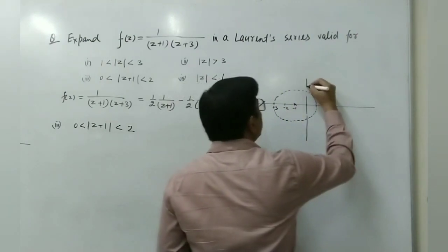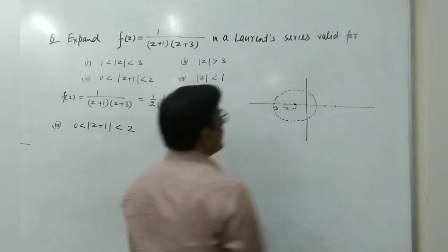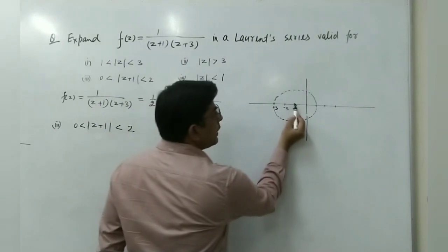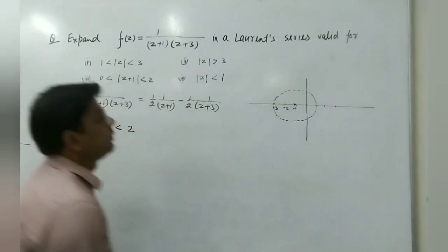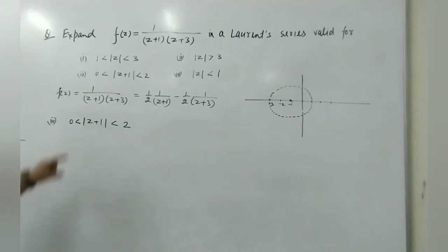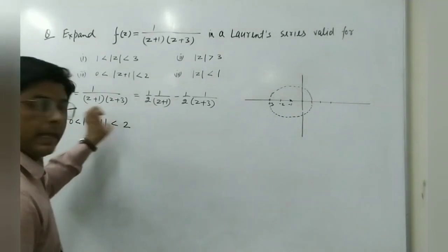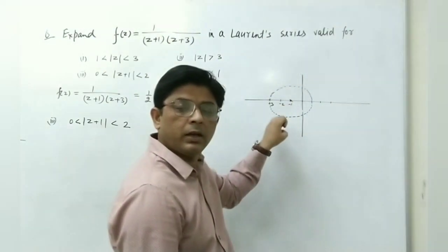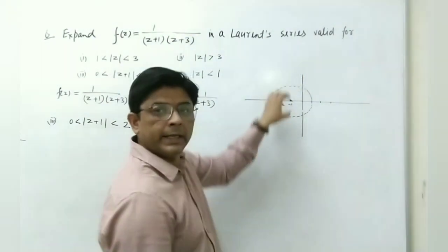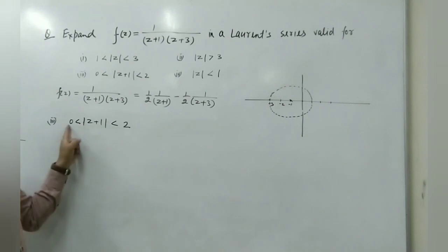Suppose this will be the circle with center at minus 1 and radius 2. So here the distance is 2 and here the distance is 2. Now the given region is mod z plus 1 less than 2. It means the points inside this circle. Less than 2 means the points inside this circle but greater than 0.